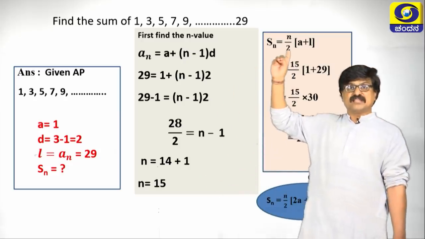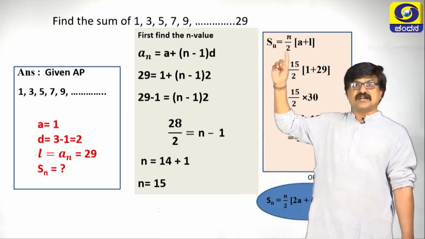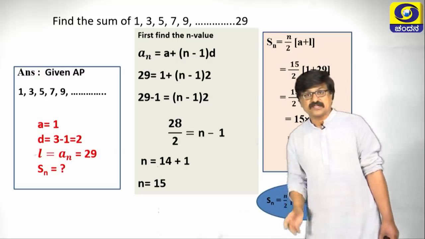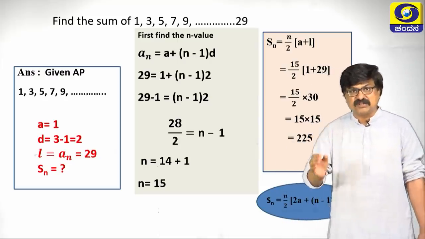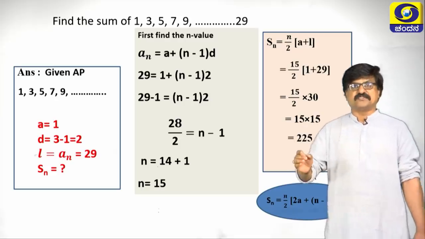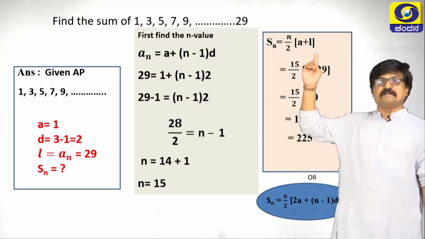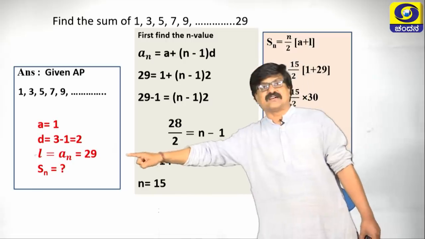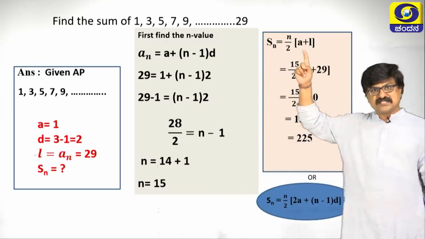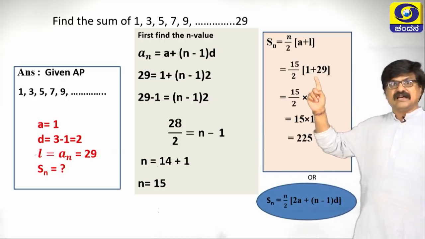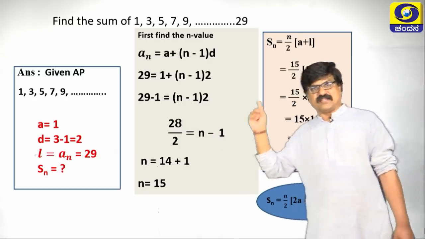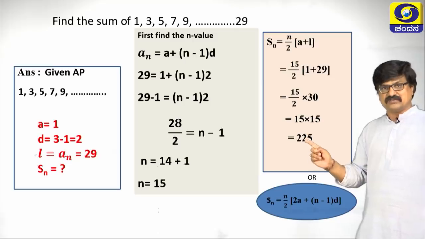Then take this formula, that is Sn equals n by 2 into (a plus L). In the previous sum we used Sn equals n by 2 into 2a plus (n minus 1) into d. Here we are using a plus L because the last term is given. Substitute n as 15, which we have calculated, L as 29 and a as 1, finally 225.